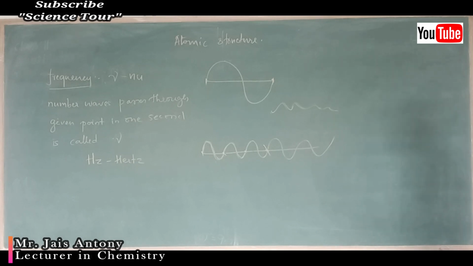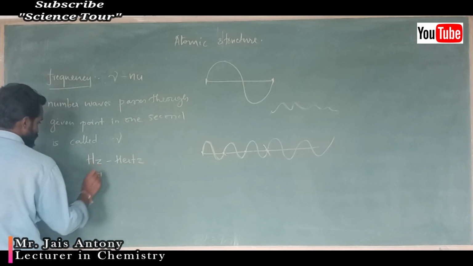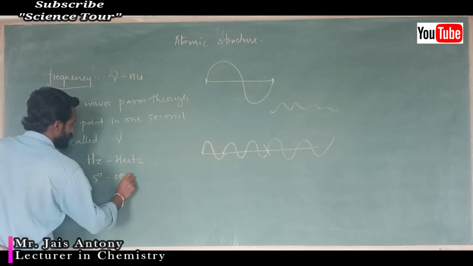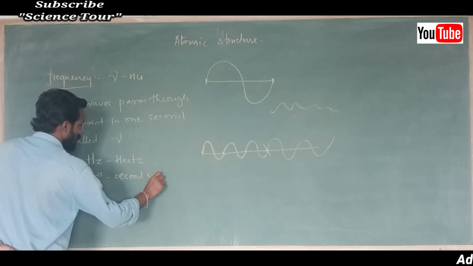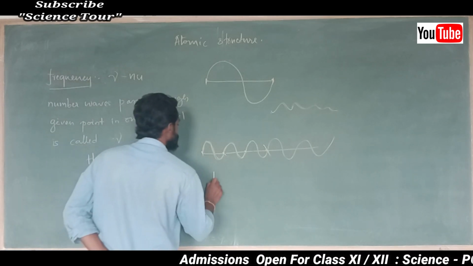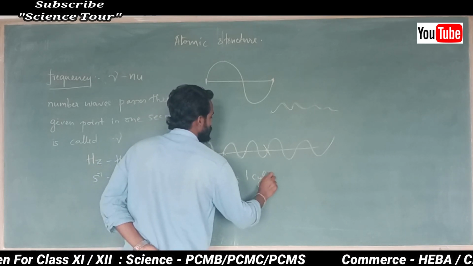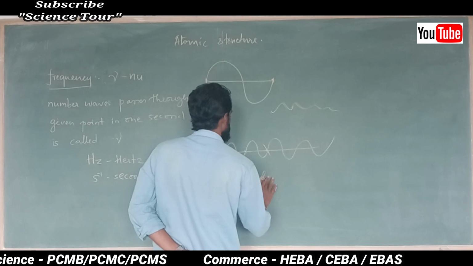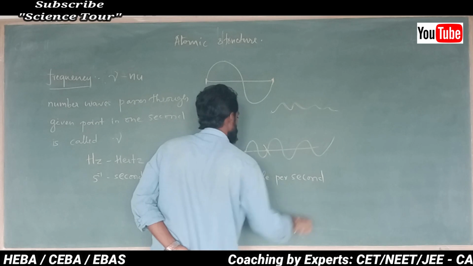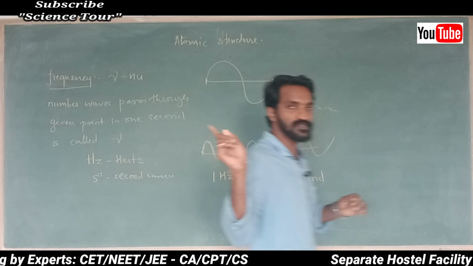Okay students, one more unit I can consider for this one: hertz is there, and second inverse. See, second inverse is also a unit of frequency. So, 1 hertz is nothing but 1 cycle per second. Understood? 1 cycle per second is nothing but 1 hertz. Okay. Any doubt in this one?